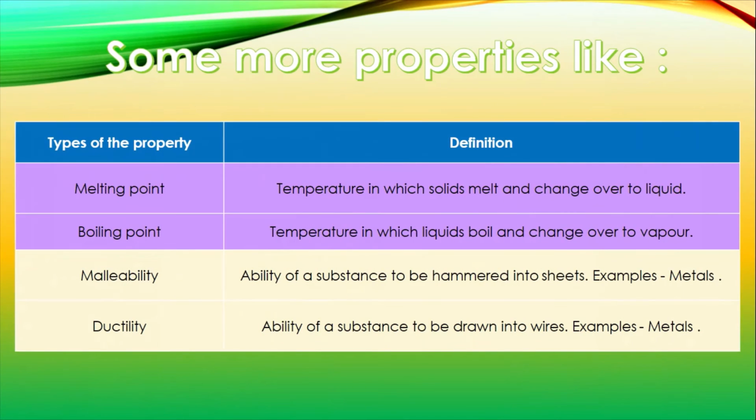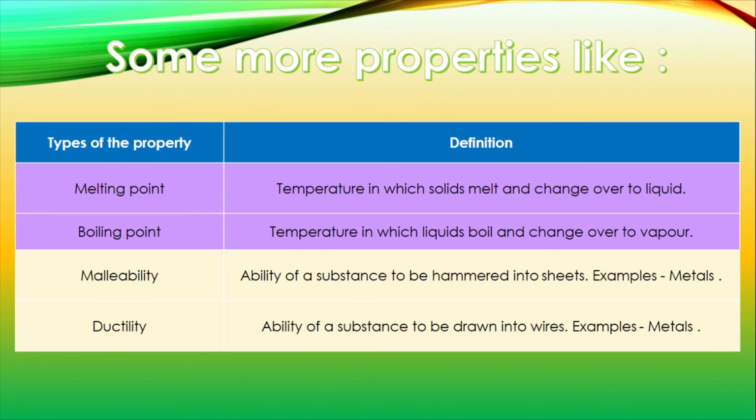And some more properties, like the melting point, which is the temperature at which solids melt and change over to liquid. For water, the melting point is 0 degrees Celsius, and the boiling point is the temperature at which liquids boil and change over to gas. It is 100 degrees Celsius. And malleability, which I told you I would explain here.